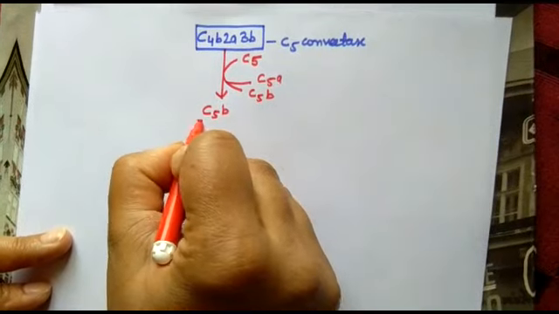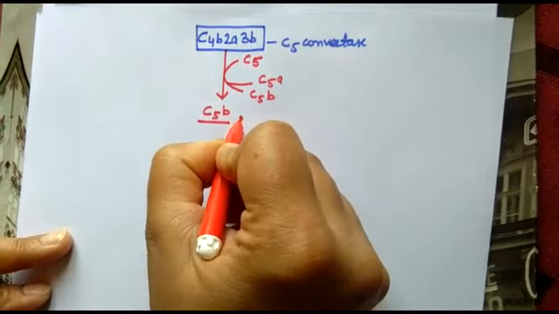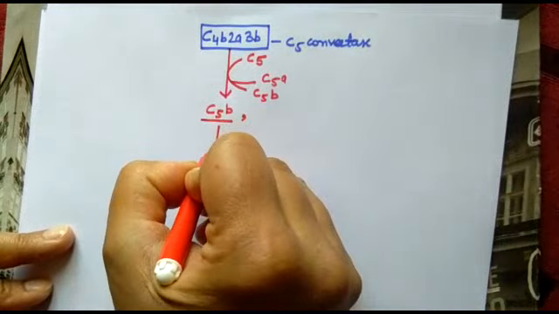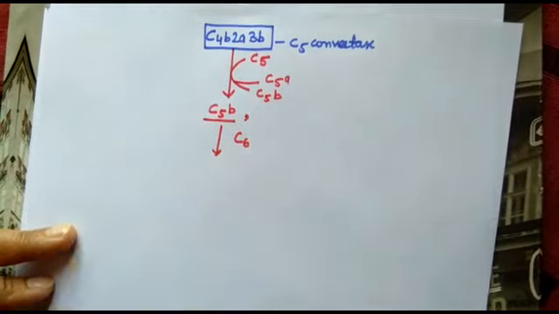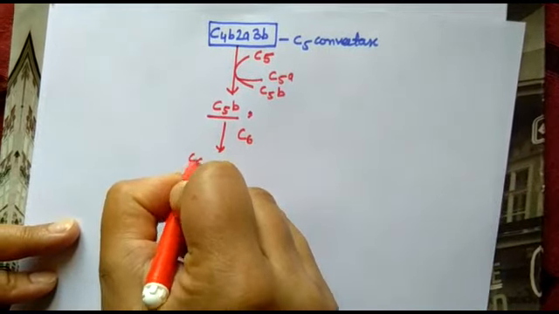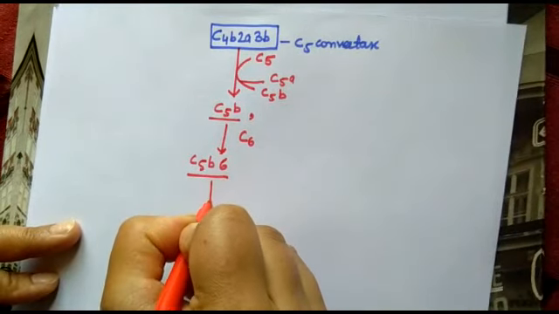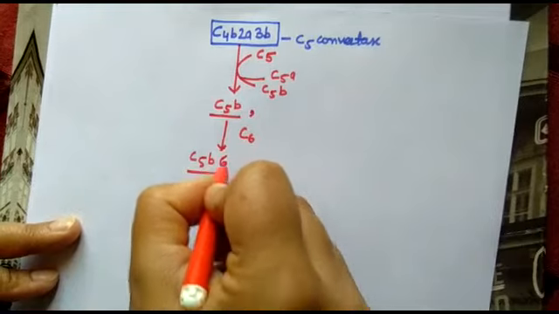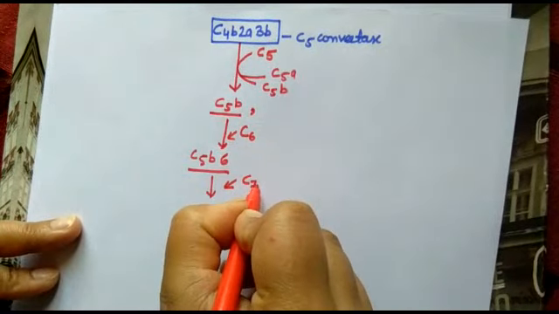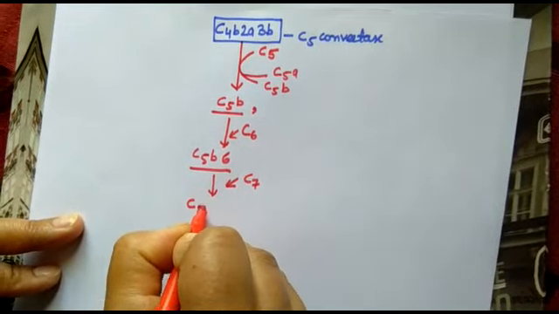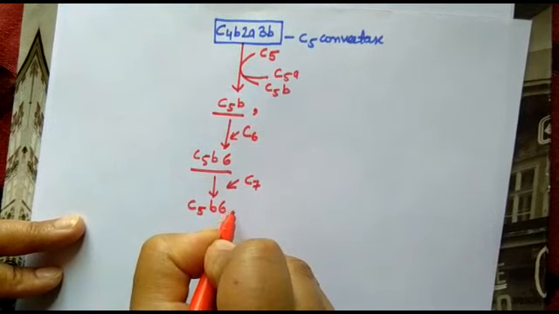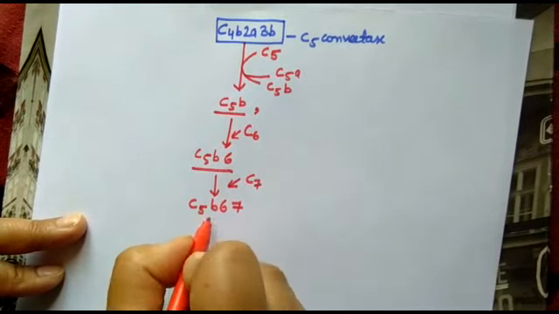Now C5b further combines with C6 forming C5b6 complex. Later on, it combines with C7 forming C5b67 complex.